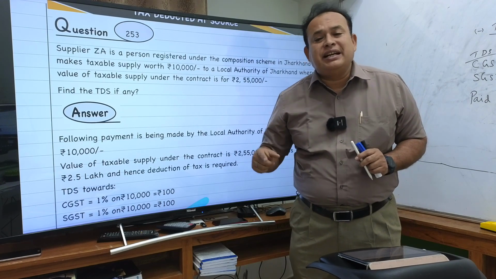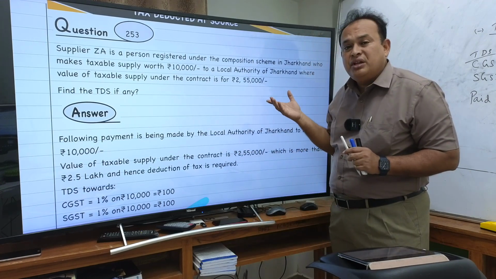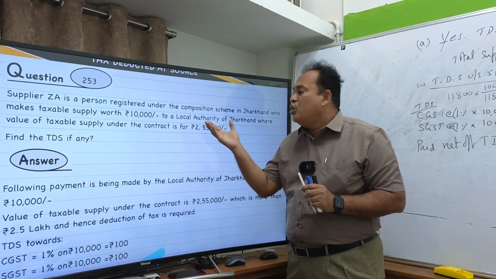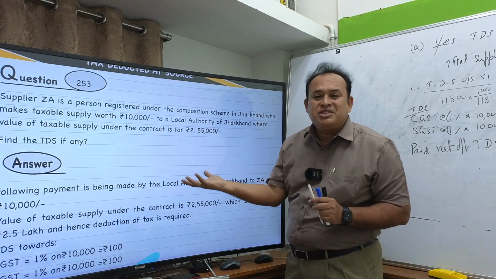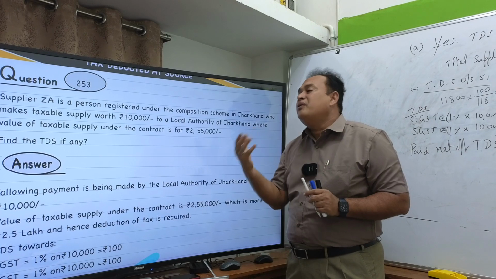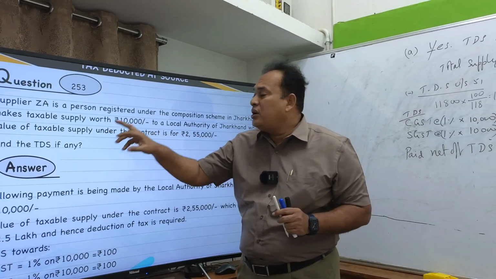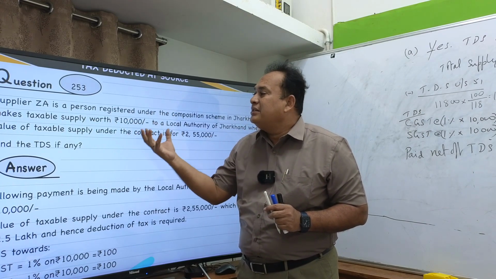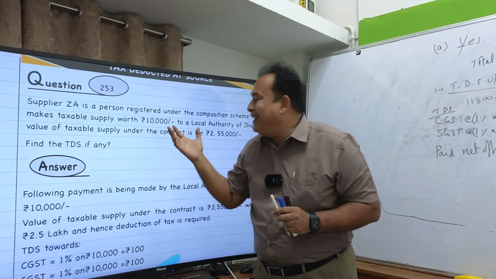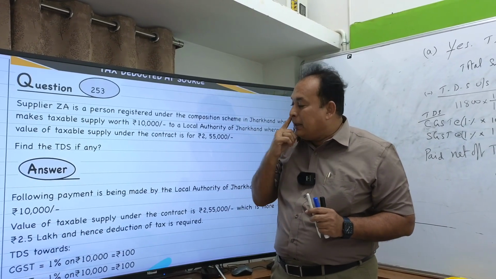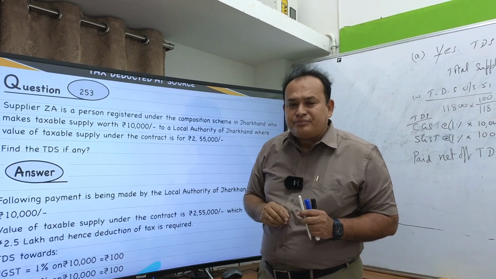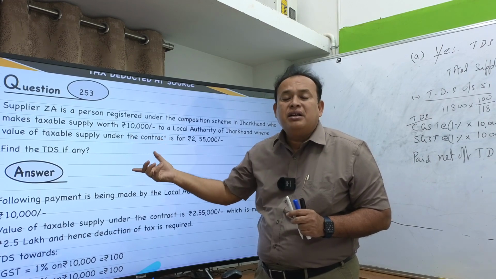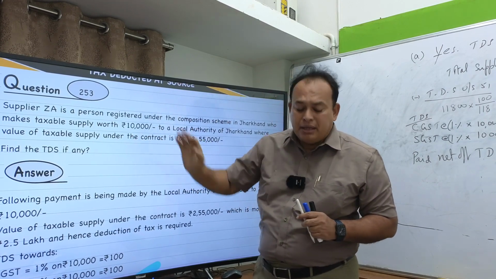And the contract value exceeded 2.5 lakhs. Recipient is a drawing and disbursement officer, who is a local authority, sir. All aspects satisfied. Deduct the TDS. On what value? The value which is supplied. Out of the contract value 2,55,000, supplied how much? 10,000. So on 10,000, when making the payment to the supplier, TDS should be deducted. 1% of CGST, 1% of SGST, which is nothing but 100 rupees, 100 rupees. TDS should apply. As simple as that.